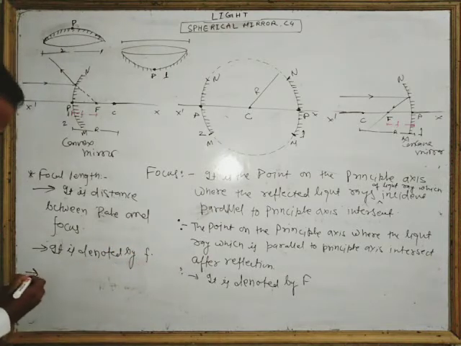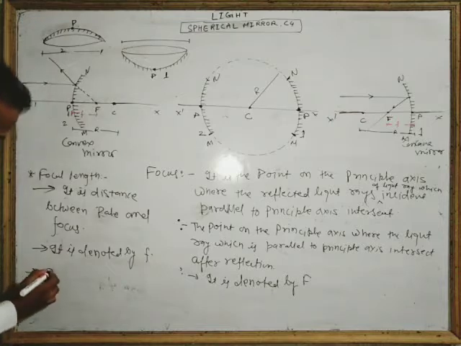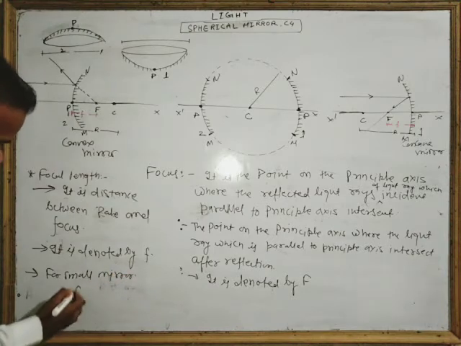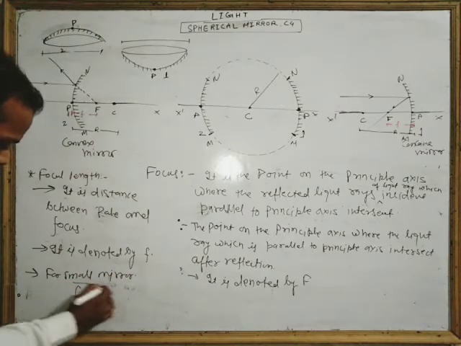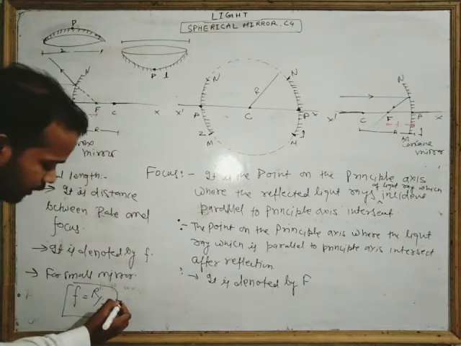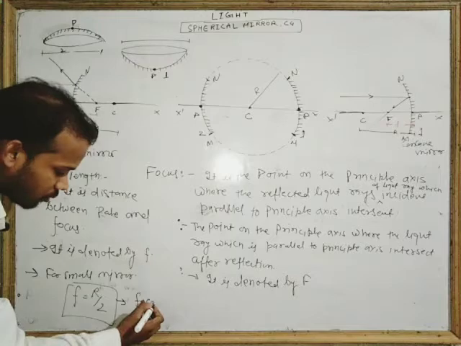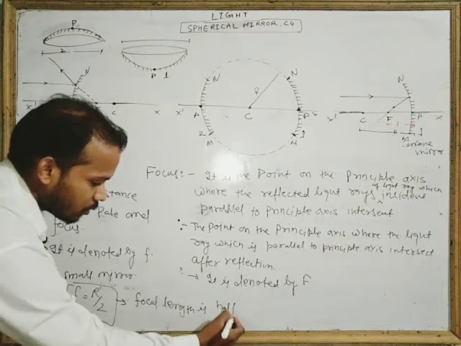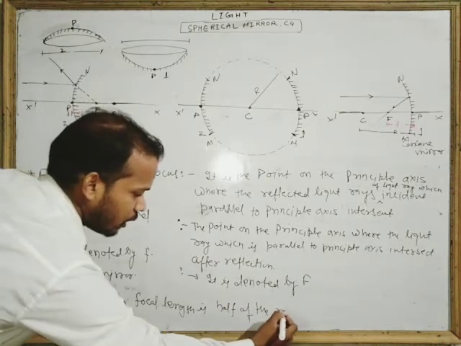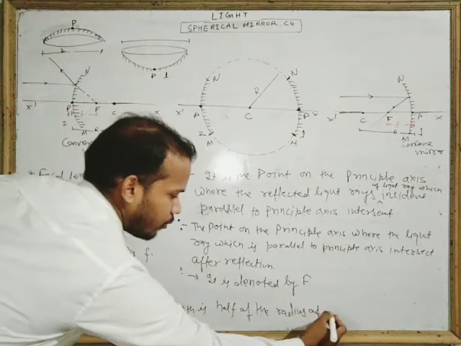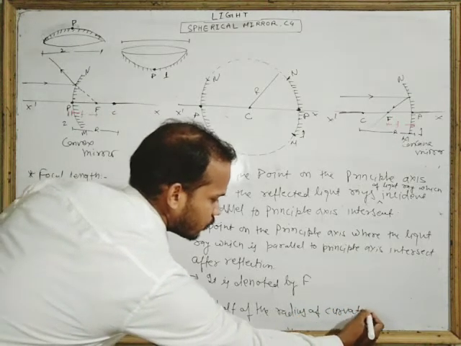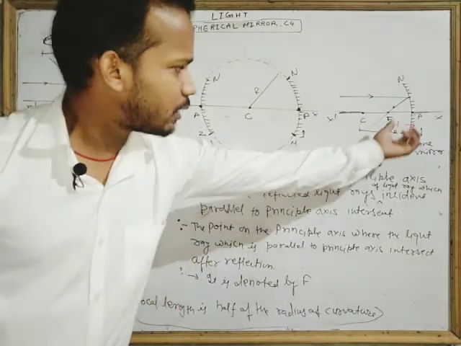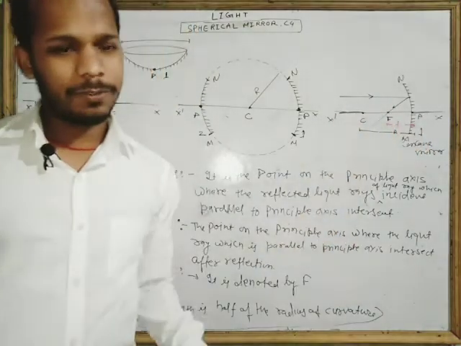And it is denoted by F. And one more thing, very important, for a small mirror, F is equal to R by 2. F is equal to R by 2. What does it mean? It means focal length is half of the radius of curvature. If the radius of curvature is R, and focal length is F, then F is R by 2.